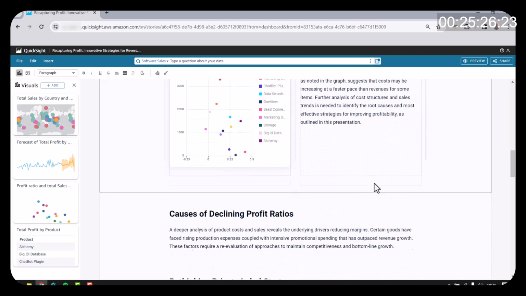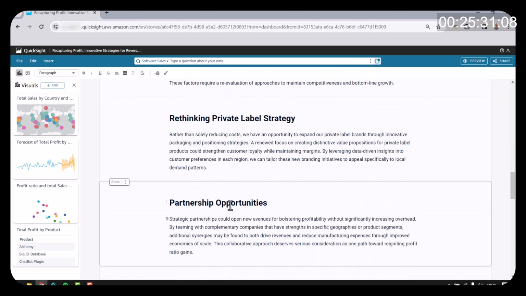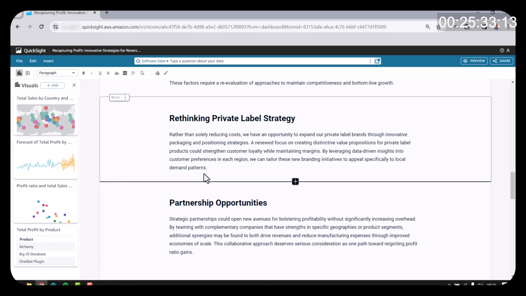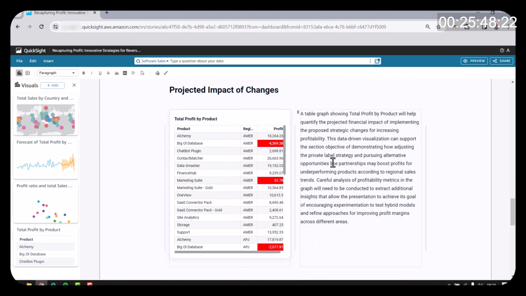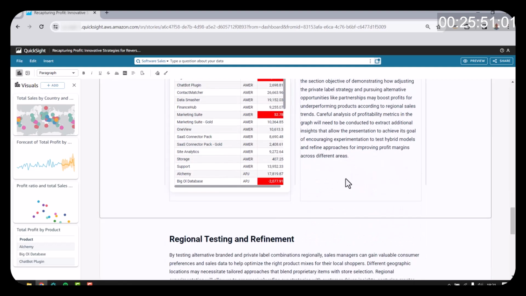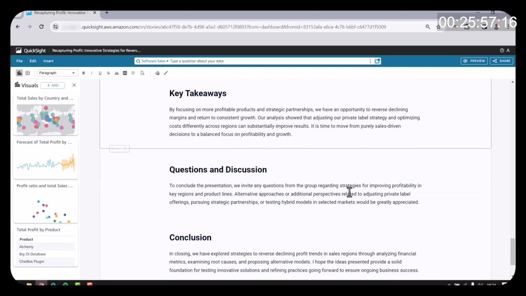And then there are other areas where I can go through and basically edit and augment this information. Remember, what we're doing here is we're increasing the efficiency of this activity. So it takes a lot less time to create this report. This report is still meant to be reviewed by a human being. However, instead of starting from scratch, you'll be starting with something that's already close to complete. And so your job is basically to curate this content. I can add different additional visualizations or blocks here, and of course I can type things in and add text.